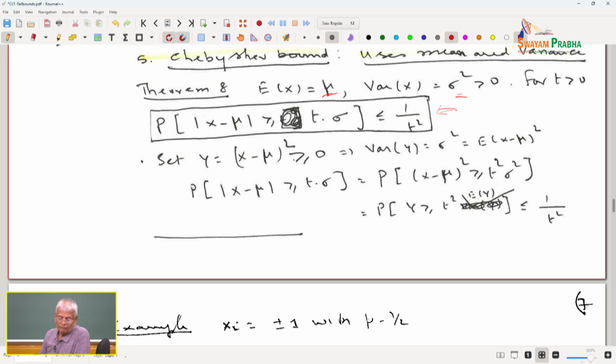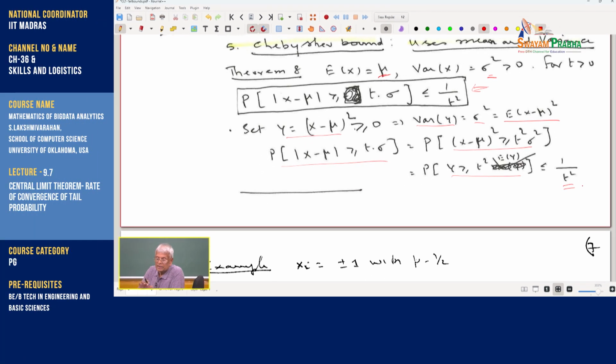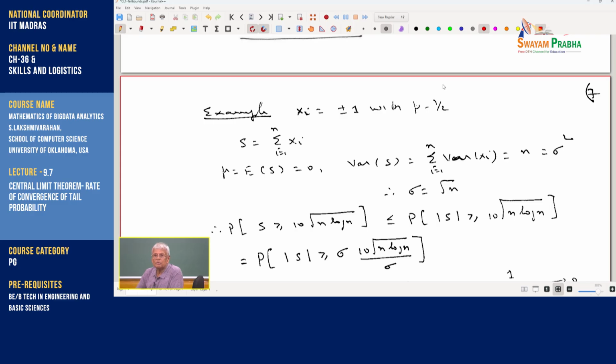So, if I say Y is equal to (X minus mu) whole square, which is a positive random variable, the variance of X is sigma square, which is equal to the expected value of (X minus mu) whole square. So, the probability that the absolute value of X minus mu is greater than or equal to t times sigma is the same as squaring both sides, which means it is the same as Y being greater than or equal to t square times the expected value of Y, which is 1 over t square. So, we can readily see this is another version of the way in which I can express the Chebyshev bound. We need to be able to rewrite these inequalities in different ways. That is the reason I am talking about each of these.